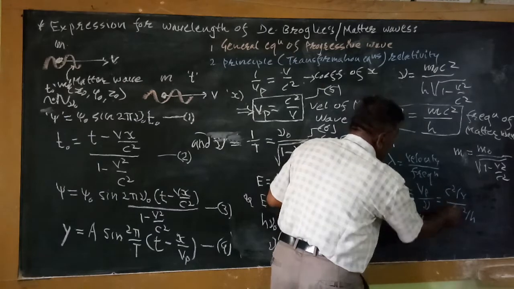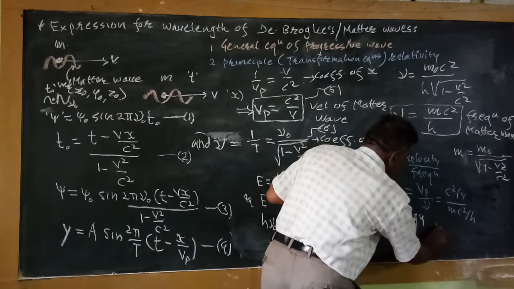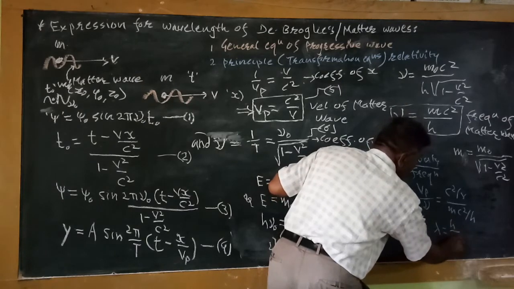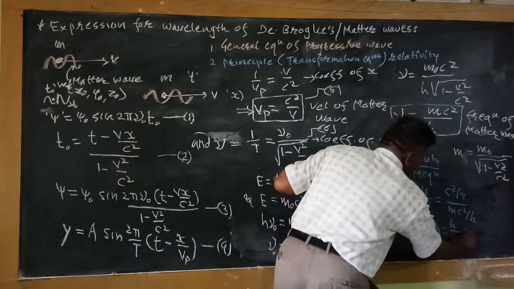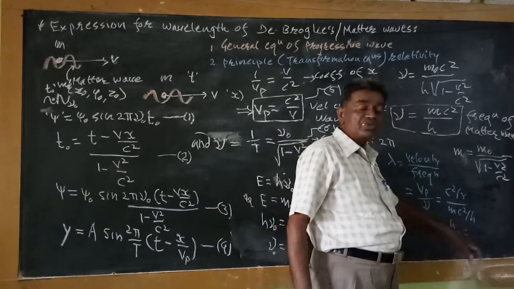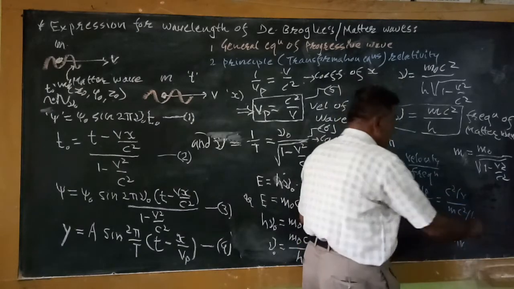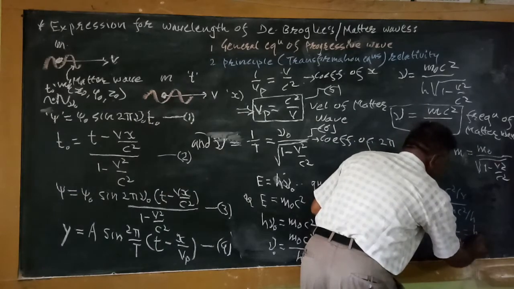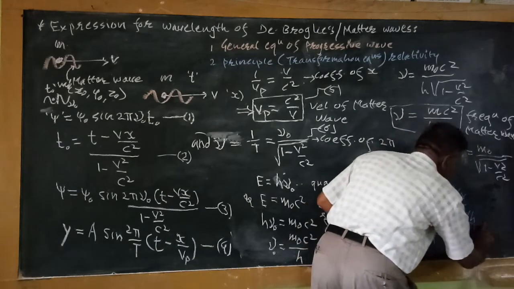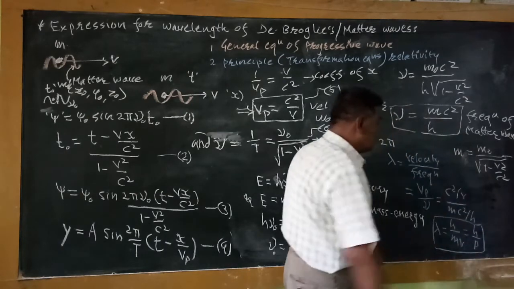Then c square cancels, and lambda comes out to be equal to h upon m v. Mass into velocity, the product of these two quantities, gives the momentum of the particle, and therefore this is h upon p. So this is the expression for the wavelength of the de Broglie wave.